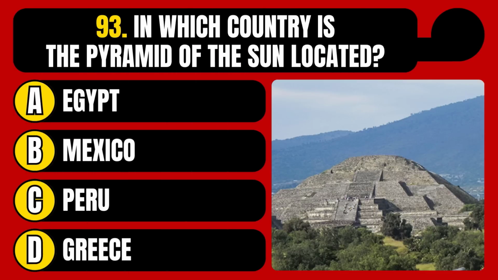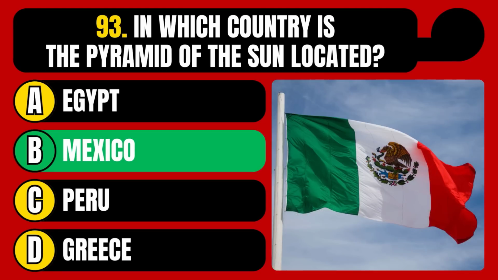In which country is the Pyramid of the Sun located? Egypt, Mexico, Peru, or Greece? The correct answer is option B, Mexico.